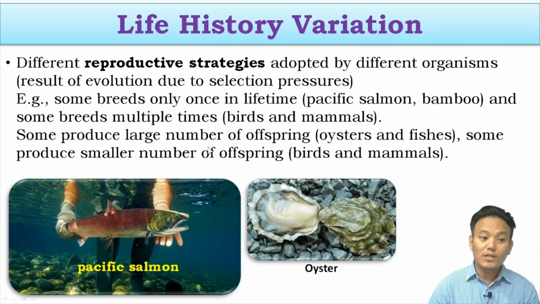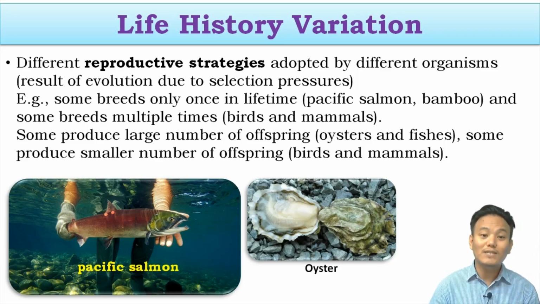But thinking about those organisms who produce a large number of offspring, like oysters, fishes, and octopus, most of their offspring do not survive, they do not reach adulthood. Most of them die off. So they have selective pressure, be it abiotic or biotic, which kills off their offspring. In order to increase their chances of survival, these organisms produce offspring in very large quantity, so that at least by chance some of them will survive and reach adulthood, so that they can also reproduce and their lineage will continue.